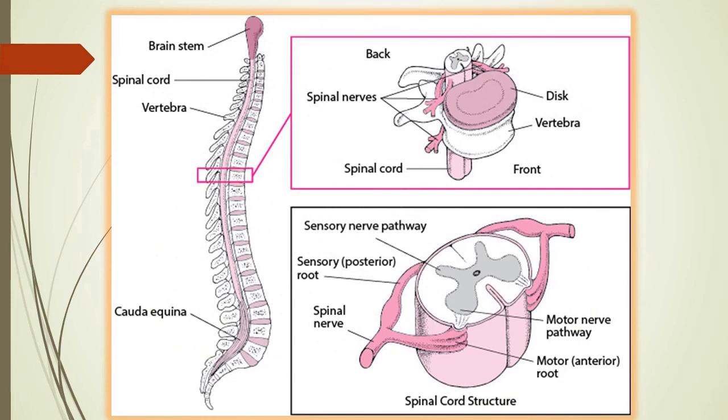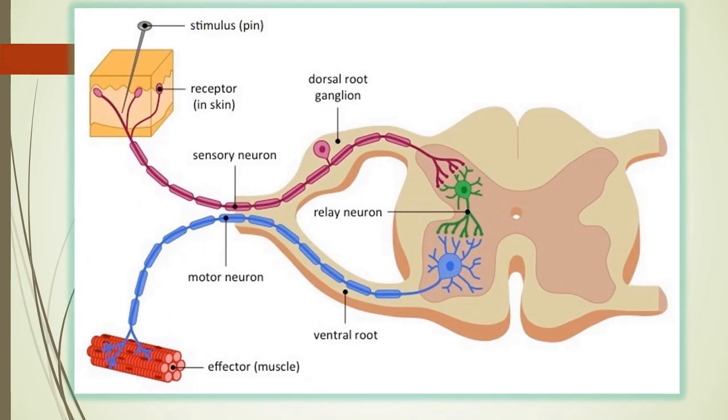This is the spinal cord, which is going to show a reflex arc. How does it look? This is the reflex arc, where we can see the stimulus, or pin, and the sensation is carried by the sensory neuron, which follows its pathway through the dorsal root ganglion, then through the relay neuron and the ventral root pathway. It will bring it to the motor neuron. Ultimately, effector muscles will respond. So these are the main components of our nervous system.